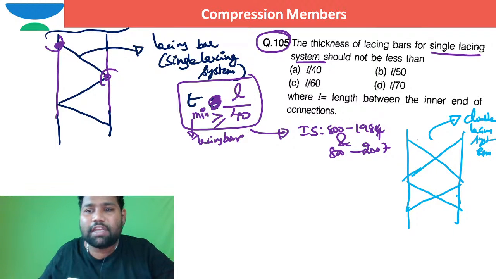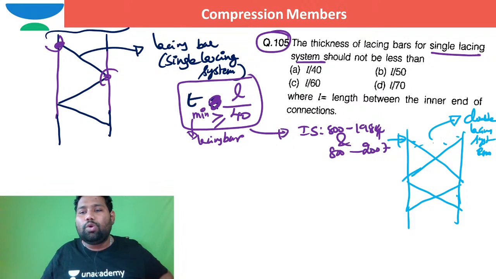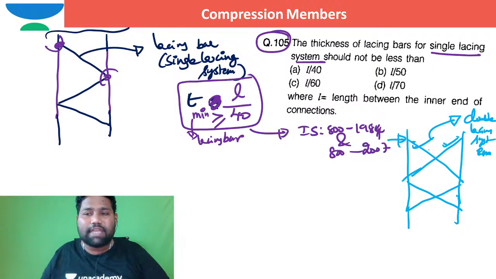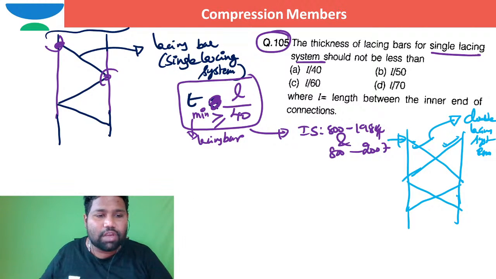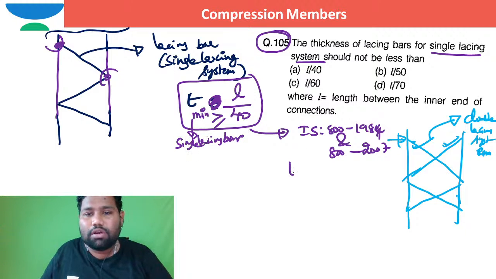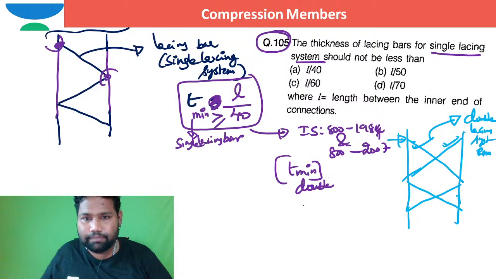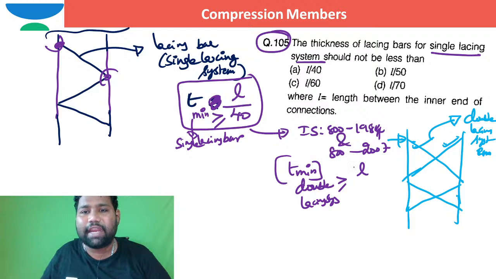Why can I reduce the thickness? Because here the transverse shear can be resisted by two lacing elements at a time, so for every lacing element I can reduce the thickness. So the minimum thickness of the lacing bar in a double lacing system should be greater than or equal to the length between the inner ends of the connections divided by a larger factor.